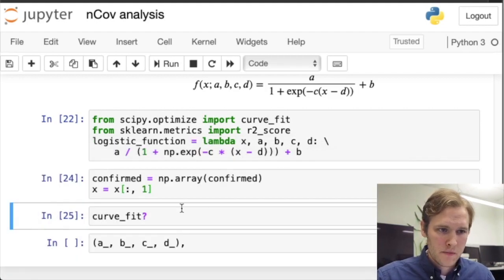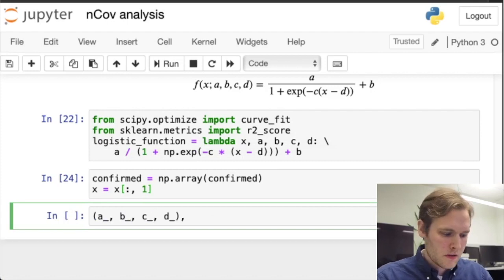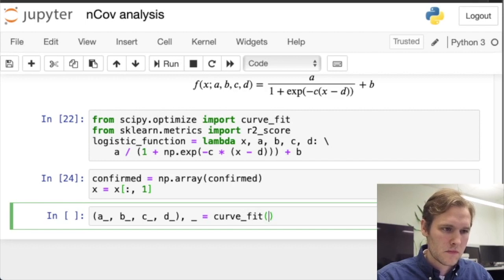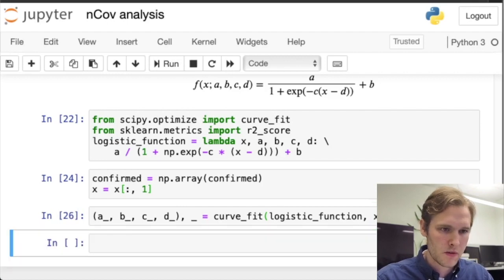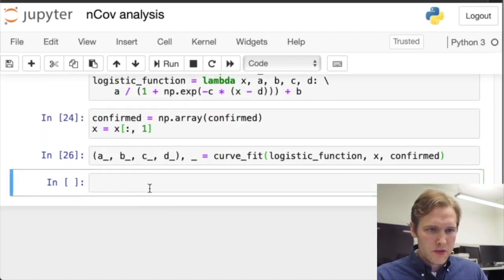So we only need the first bit. So yeah. And we want to optimize the logistic function. And we want the x values are the x's and the y values are the confirmed. There you go. I'm hoping this works. And let's plot it right away.